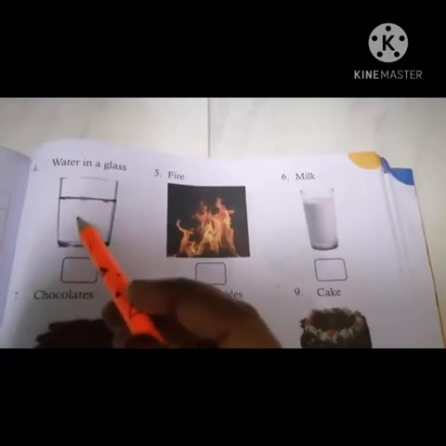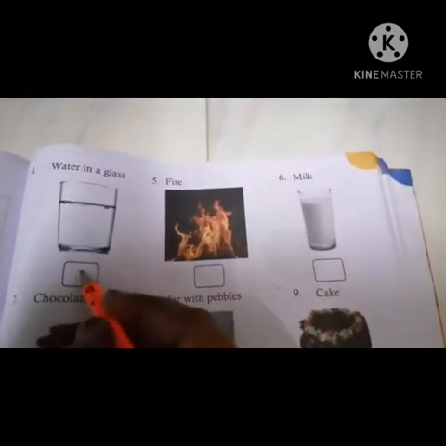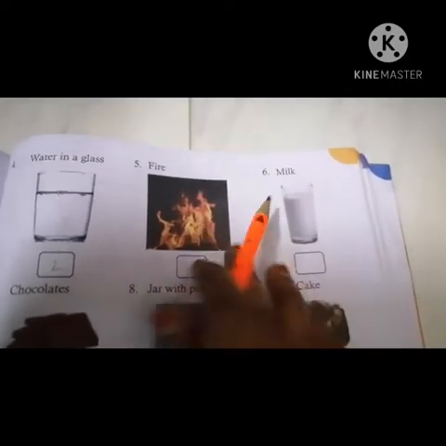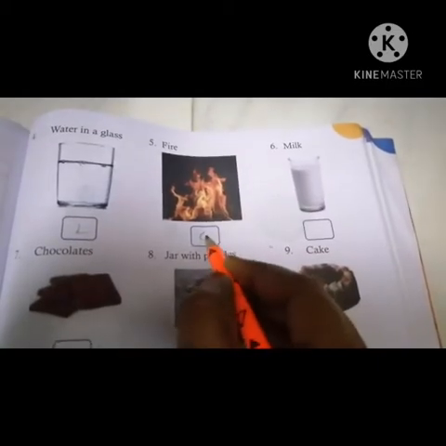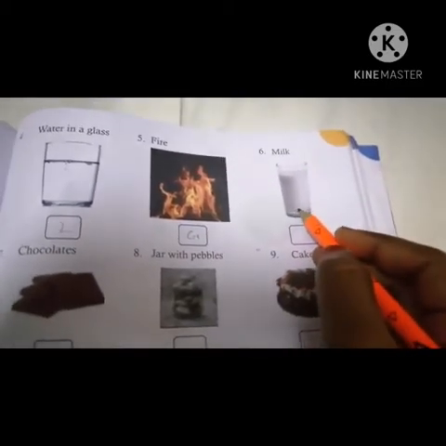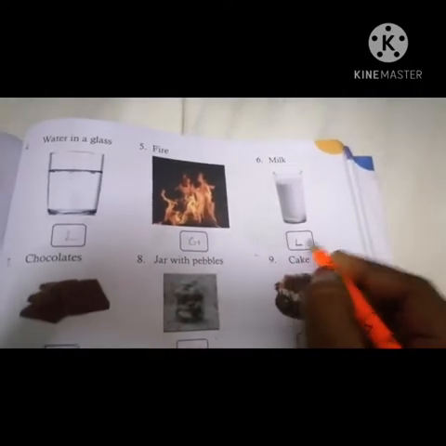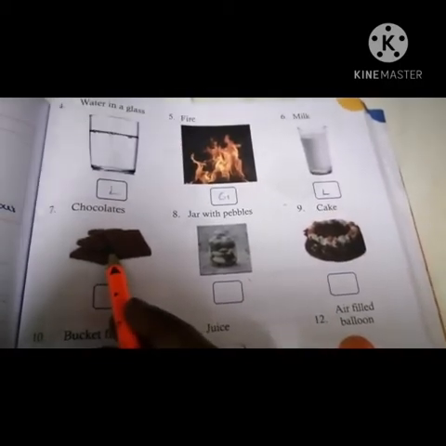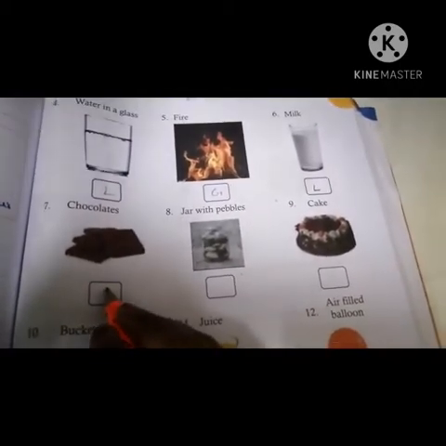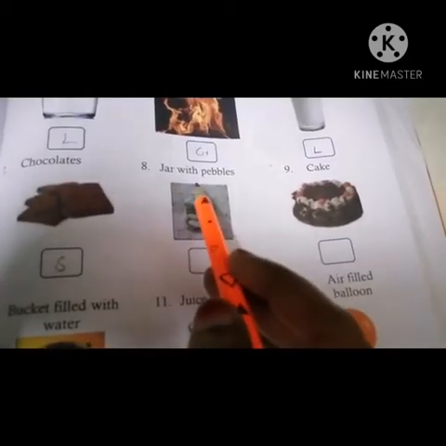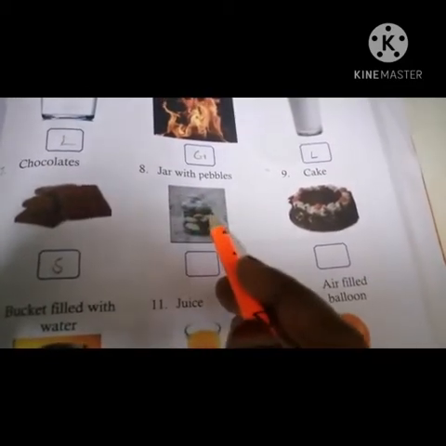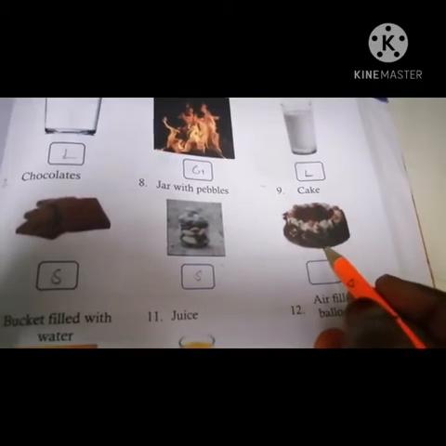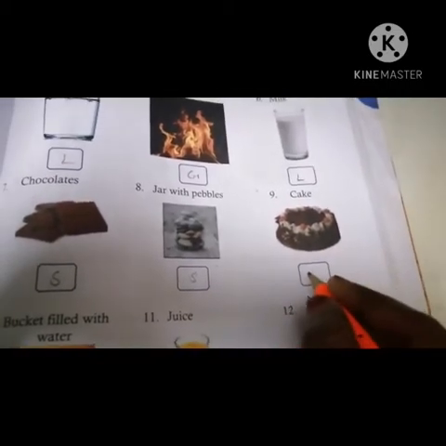Water in a glass. Which state is this? Yes, liquid. What is this? Yes, fire. Which state is this? Gas. What is this? Milk. Milk is liquid state. Do you know chocolate? Yes, chocolate is a solid state. Jar with bubbles. Which state is this? Yes, solid state. Which state is the cake? Yes, solid state.